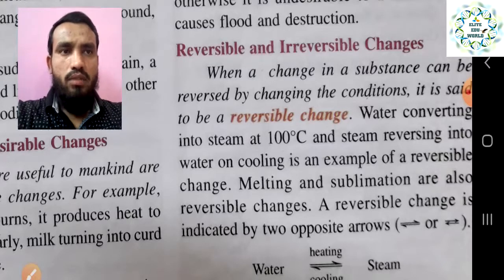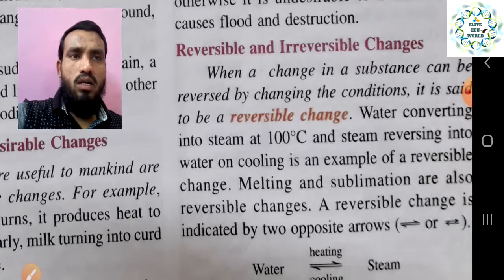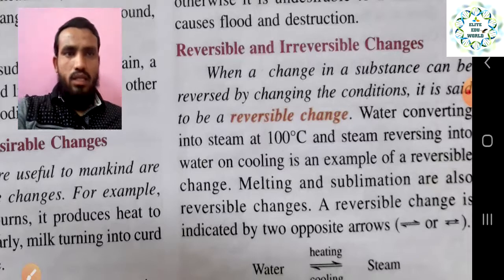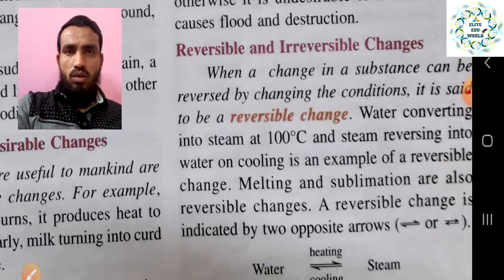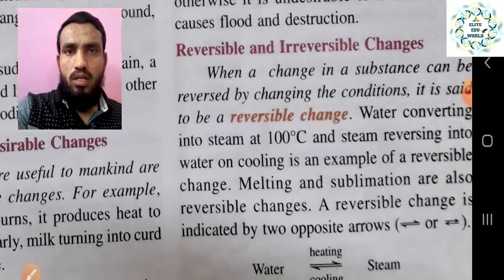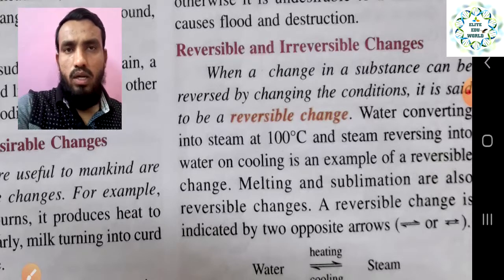So when water is converted into steam at 100 degrees centigrade if you boil it, and the steam reverses into water on cooling, that is an example of a reversible change, right? When you raise the temperature, the water will boil and evaporate and convert into steam, and when we reduce the temperature, it can condense and we can get the water back again from the vapor.